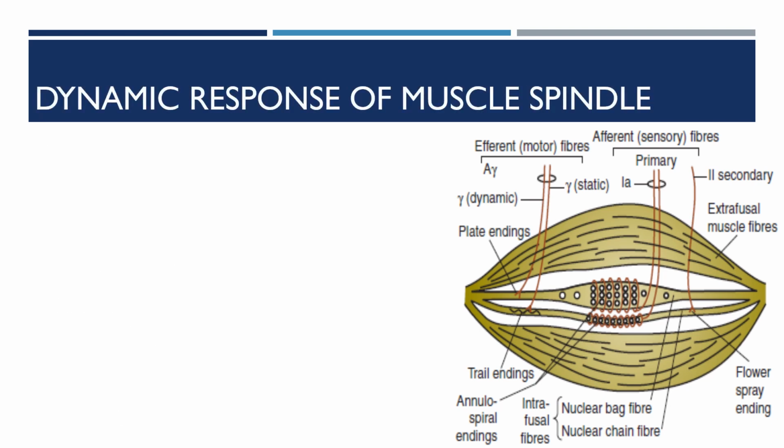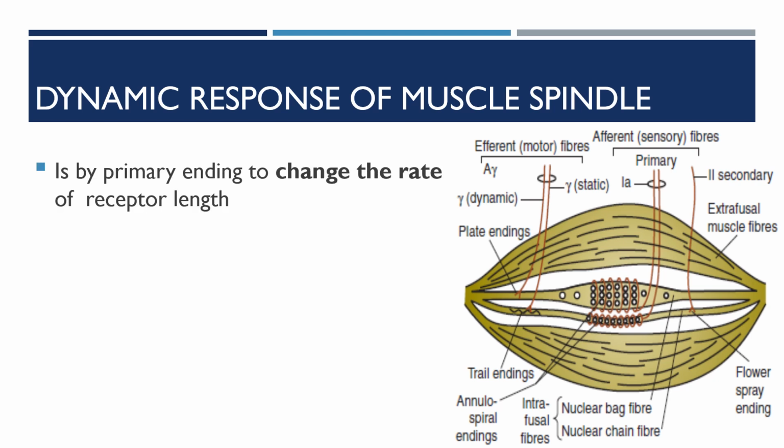Dynamic response of the muscle spindle. When the muscle is stretched suddenly, the length of the spindle receptor also increases suddenly. The intrafusal fibers forming the muscle spindles are attached in parallel with the extrafusal fibers of the muscle. So a sudden increase in length of the spindle receptor stimulates the primary nerve endings. So here the dynamic response is by the primary ending,